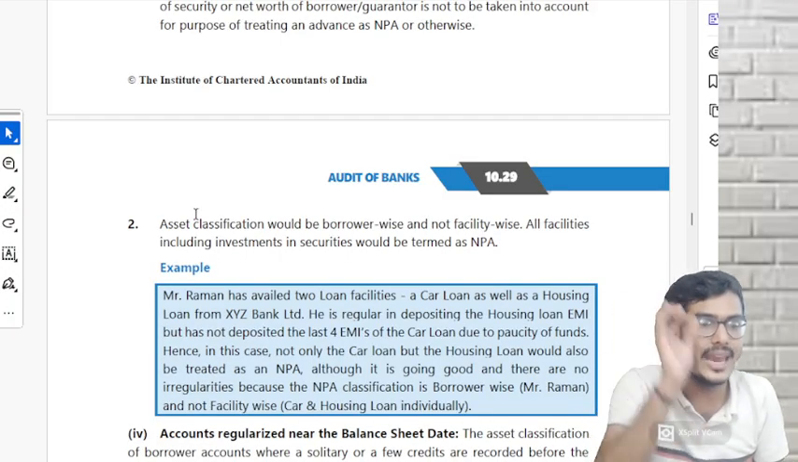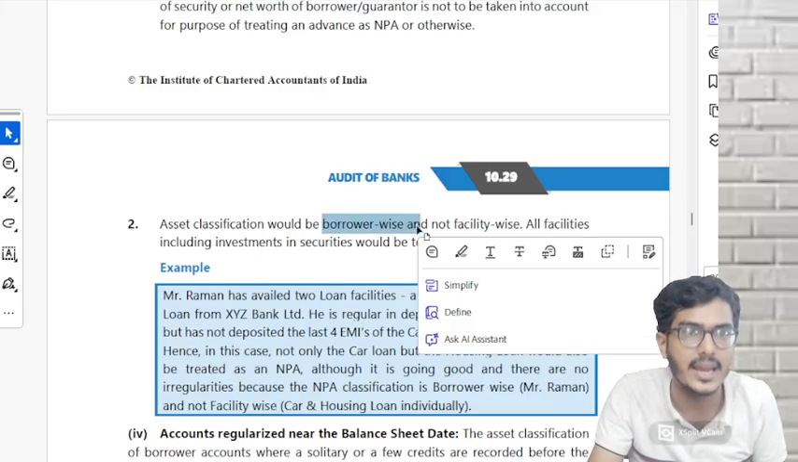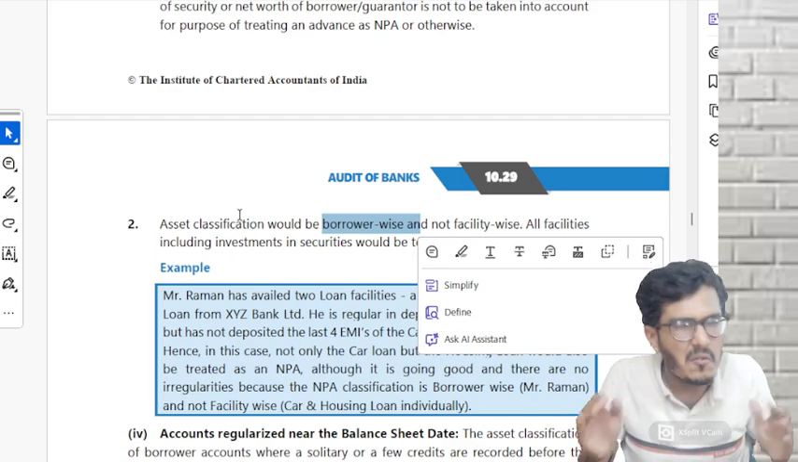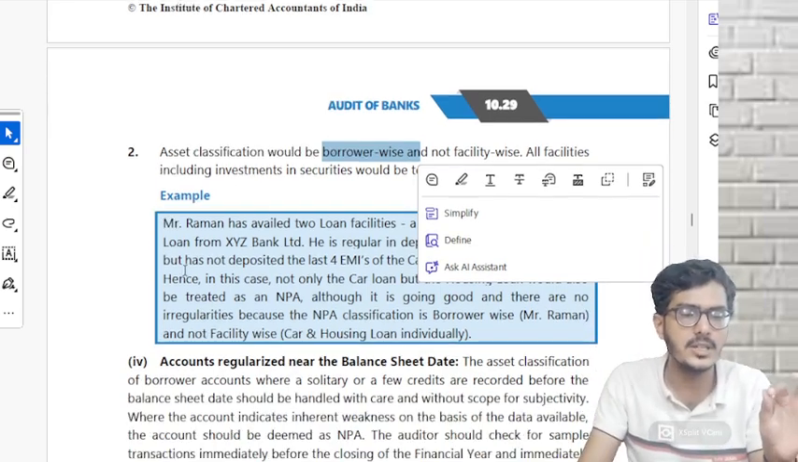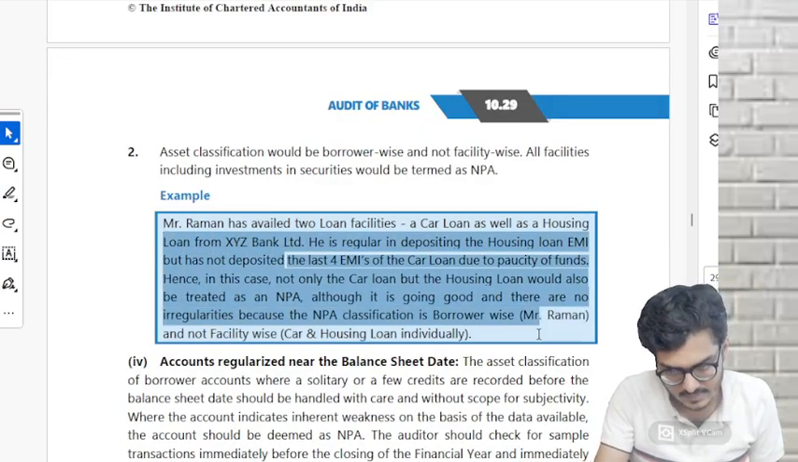Second point. This NPA classification, this asset classification, is based on borrower wise and not facility wise. What is this borrower wise, facility wise? Just read this example once.